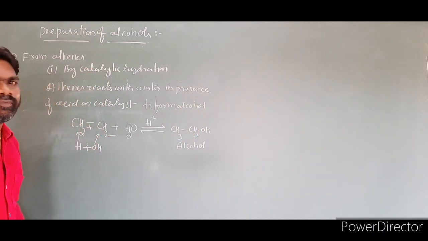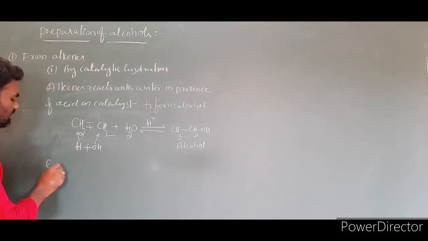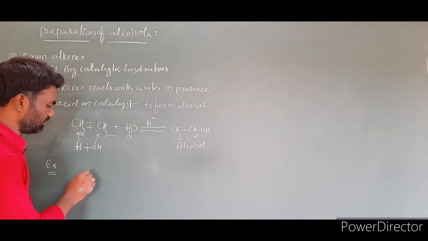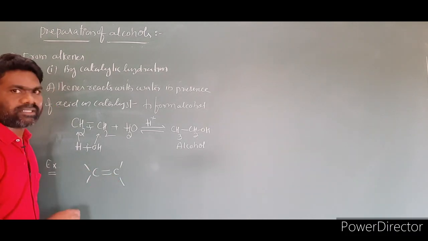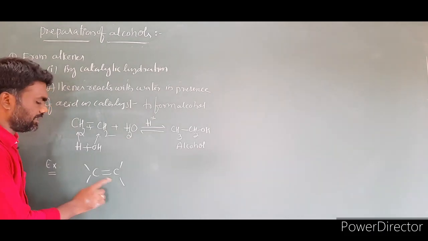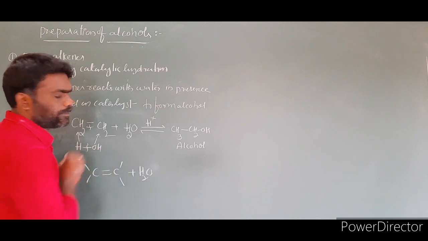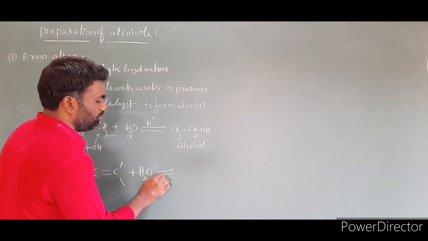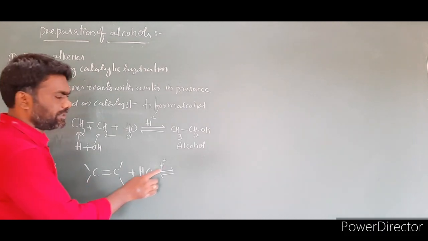So instead of taking different alkenes, I am taking one general example, and for this general example we will write the mechanism also. C=C is the general representation of alkene, and this reacts with water in presence of H+.